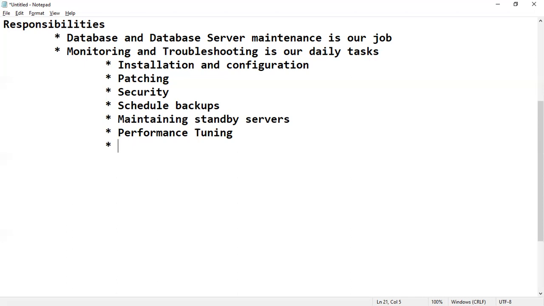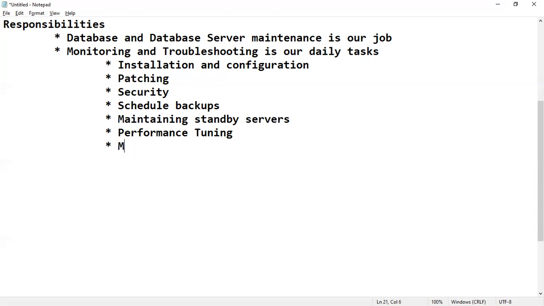Then our application team will send the request to our DBA team asking why the performance is slow, and we have to handle that. Performance issues we have to handle as a DBA. Clear, right?